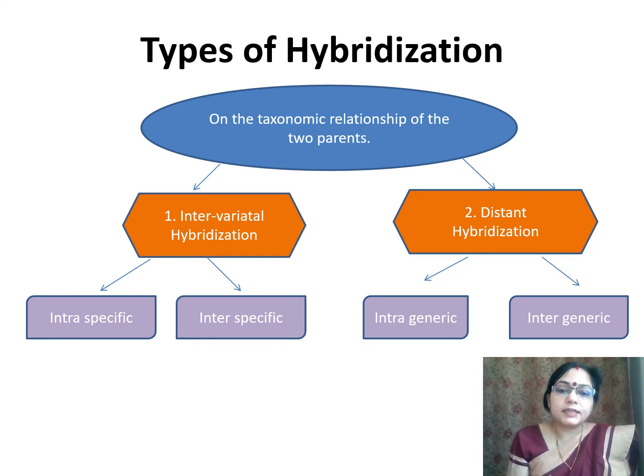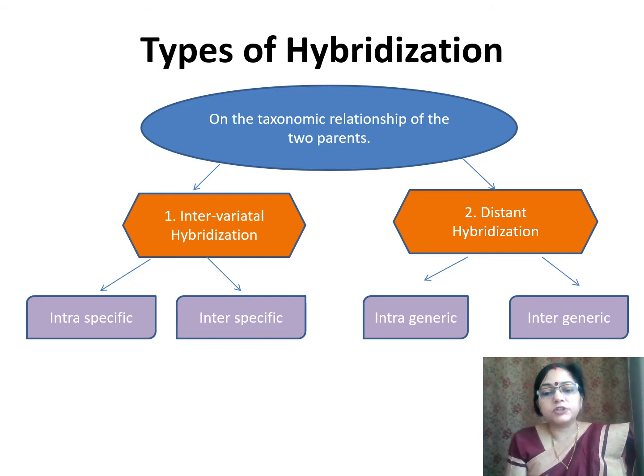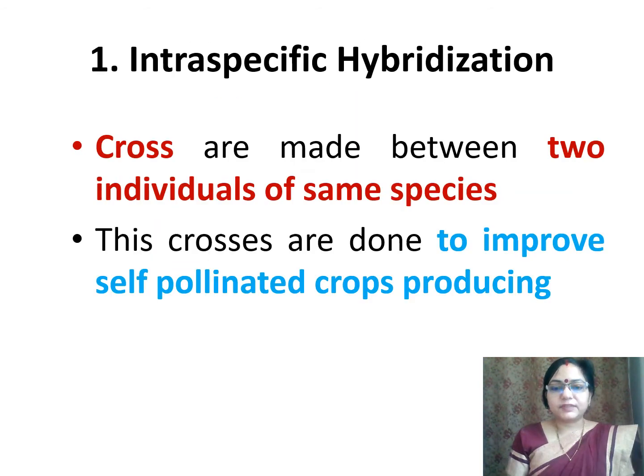Number one is intervarietal hybridization. Number two is distant hybridization. Intervarietal hybridization is further divided into intraspecific hybridization and interspecific hybridization. And distant hybridization is further divided into intrageneric hybridization and intergeneric hybridization.